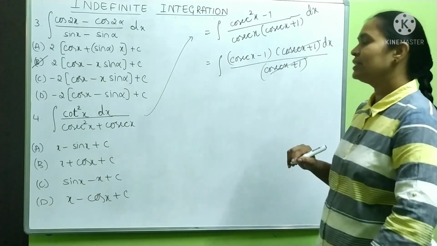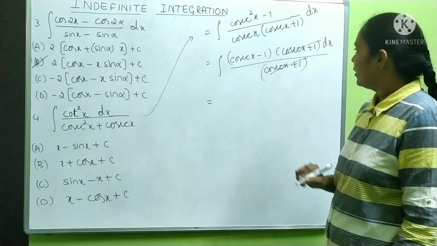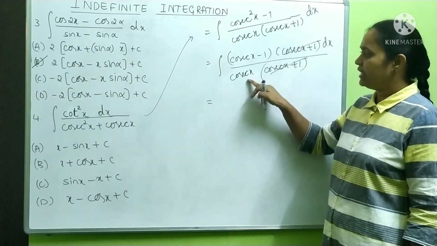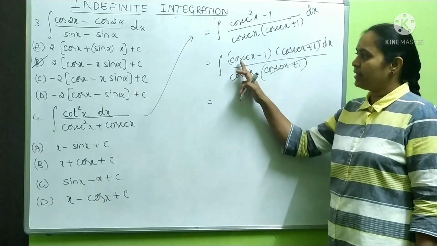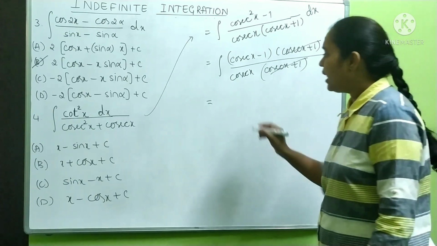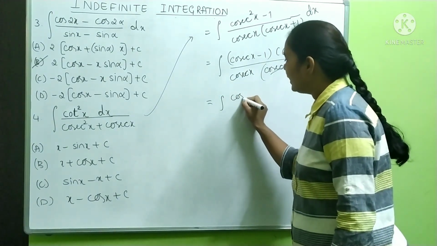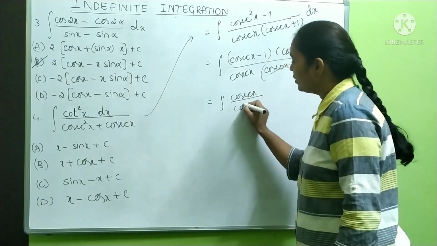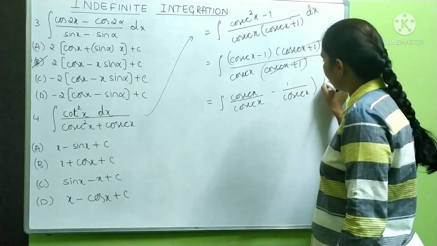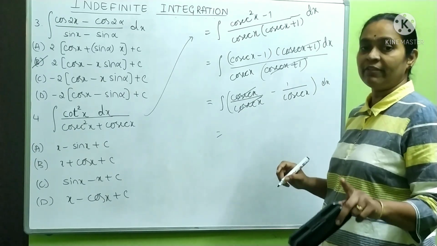Now integration of cosecant x minus 1 into dx is there. What is integration of? See, here I have taken cosecant x common. So in the denominator, cosecant x is there. Cosecant x minus 1 by cosecant x into dx. Now I will do individual division. If we do individual division, it will be like cosecant x upon cosecant x minus 1 by cosecant x into dx. So cosecant x cancels, you are left with 1.